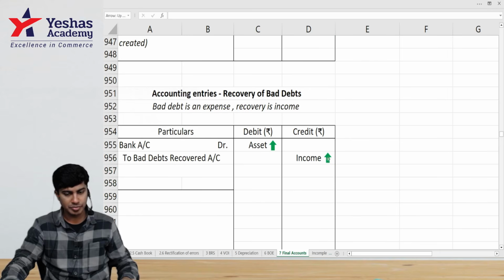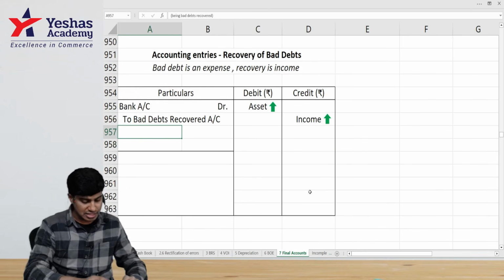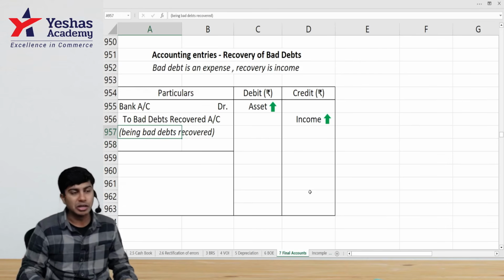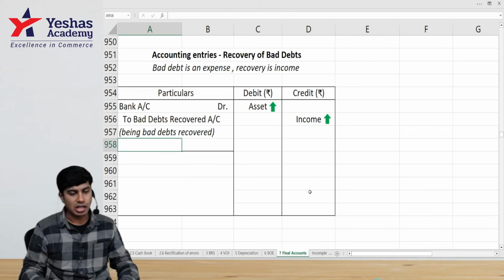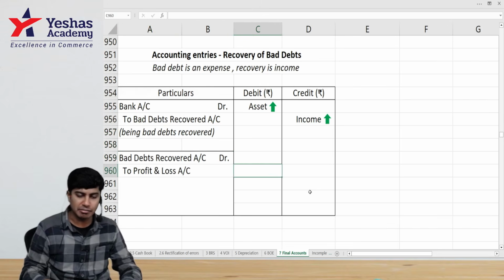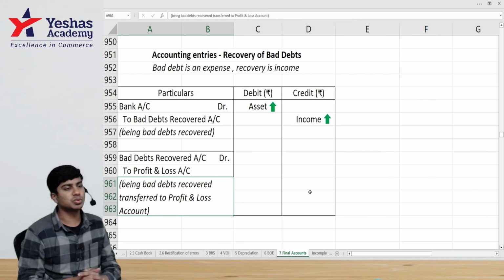And this bad debt recovered, being income and nominal in nature, I will debit the bad debt recovered account, crediting my P&L account. This is the accounting entry that I should pass to transfer bad debt recovered to P&L.